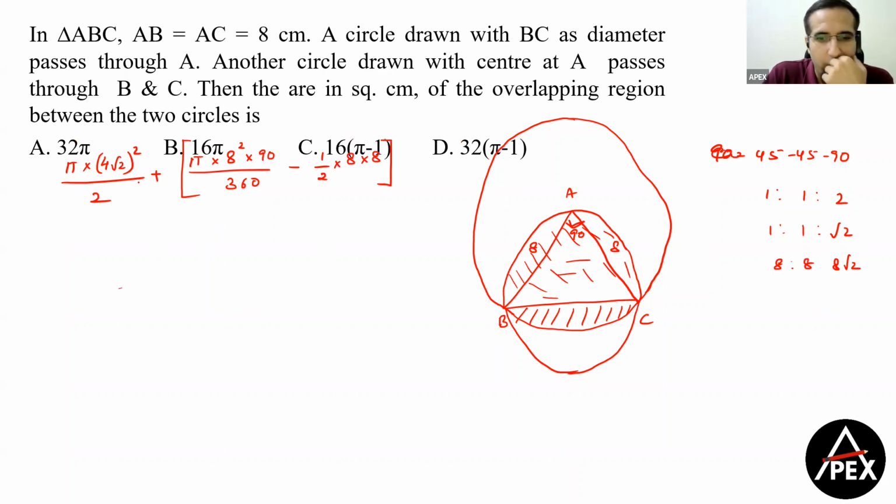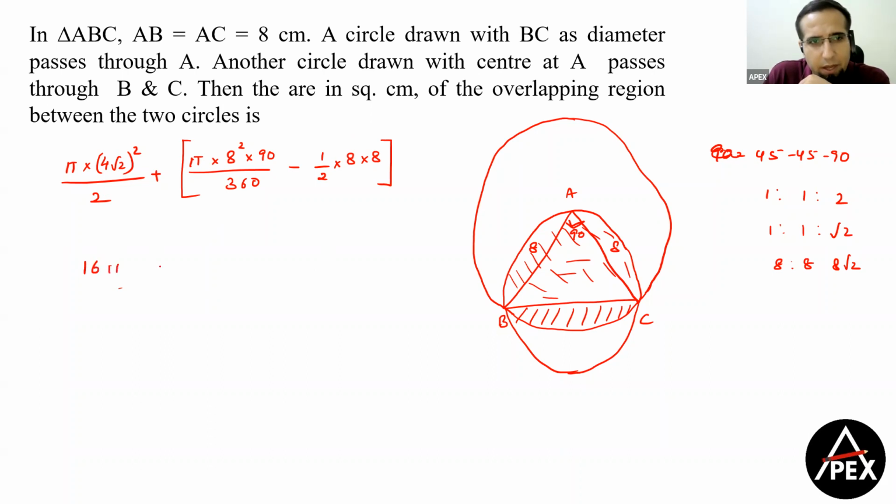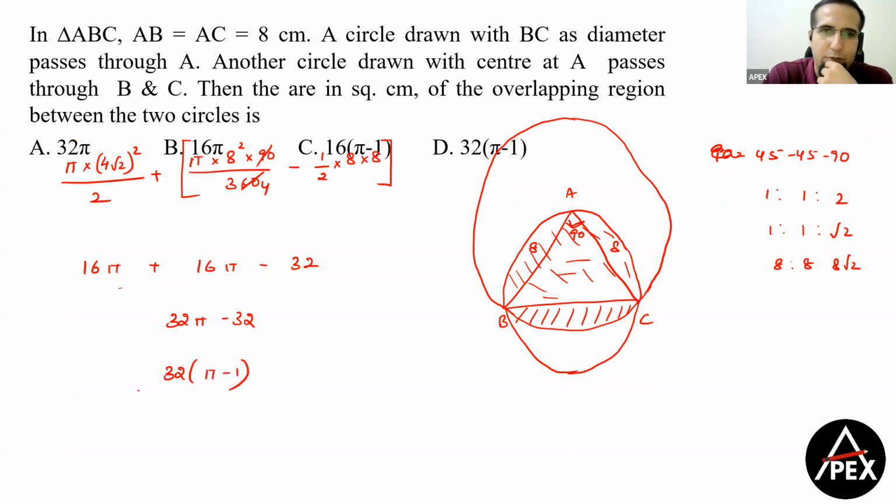If we go ahead, this should be our calculation, guys. So if I simplify, then what do I get from here? We get 4 square is 16, so 16 into 2 is 32 by 2. That is 16 pi. Plus this is 1 by 4. 8 square is 64, and 64 again gives me 16 pi. Minus this gives me 64 by 2, that is 32. So we eventually have 32 pi minus 32. Or when I take 32 common, this becomes pi minus 1. So from the options, 32 times (pi minus 1) becomes your final answer.